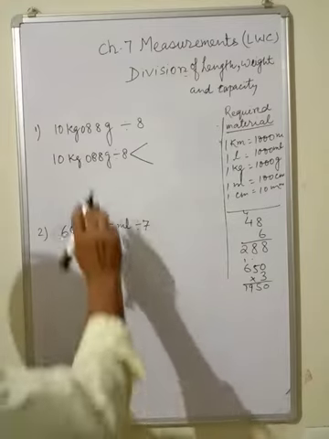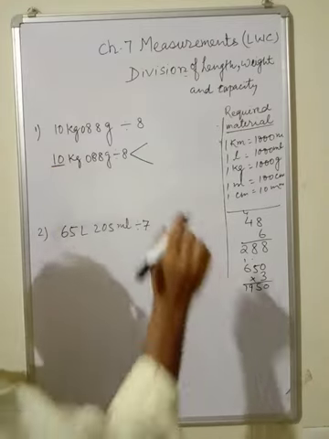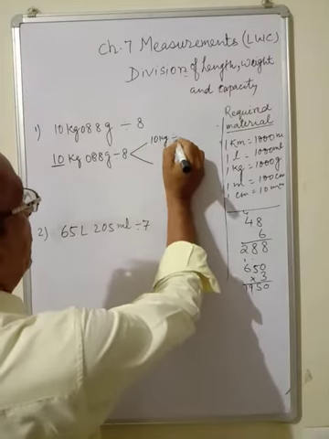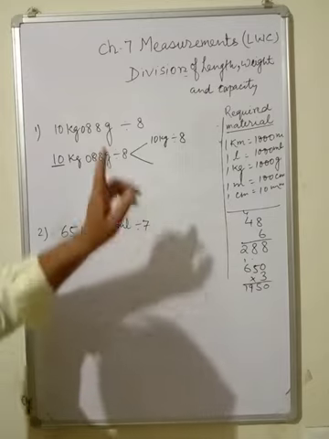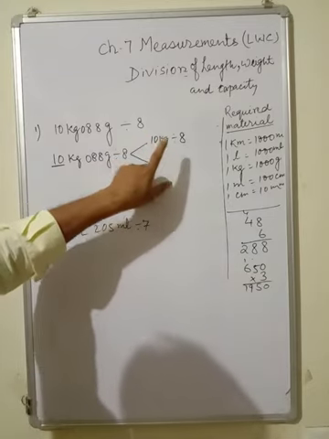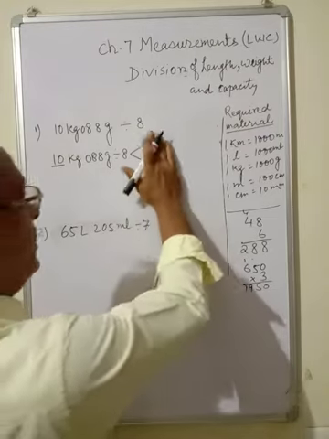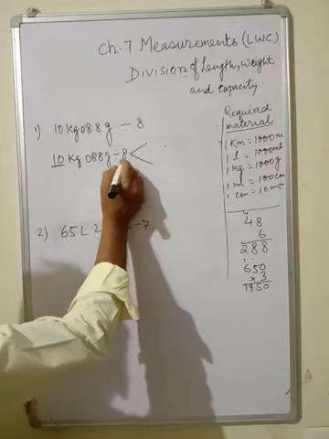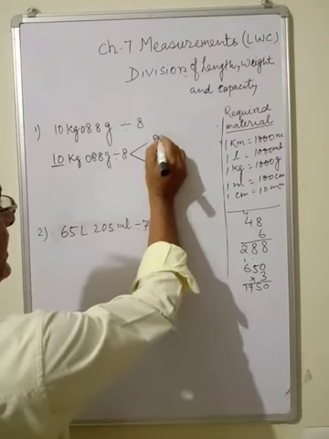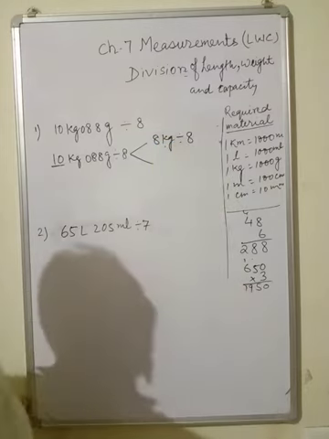Now what to take from here? You can't write here 10 kg divided by 8. Here you have to take only the number that is divisible by 8. So how will you divide? You have to read the table. 8 ones are 8. So write here 8 kg divided by 8.